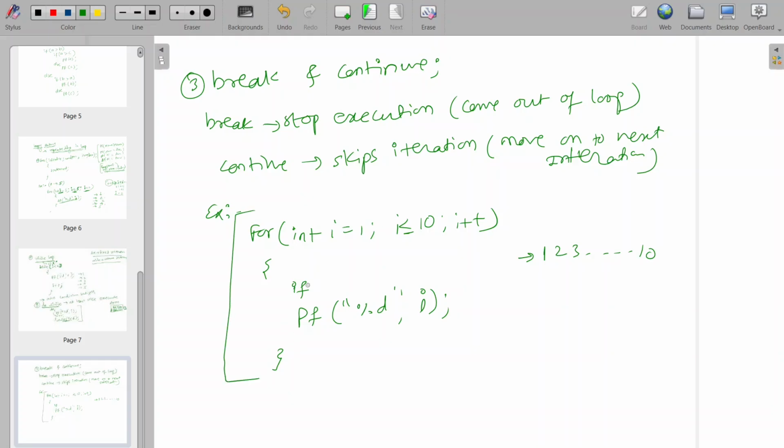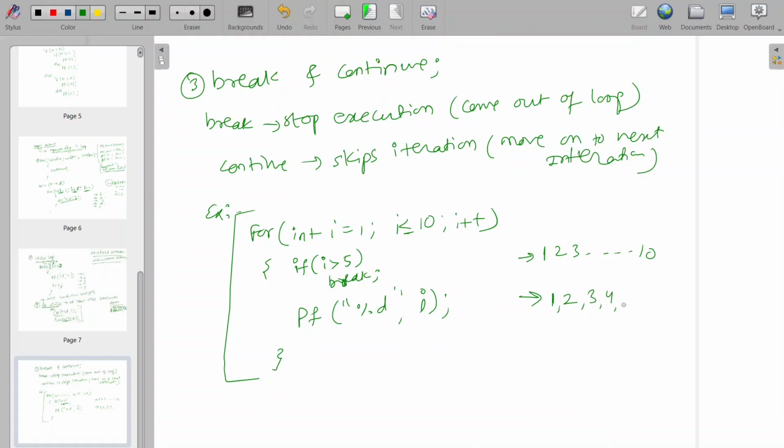But what if I want the output only till 5? If after the 5 control is going, then it should come out of the loop. So for that, I'll write one condition here: if i is greater than 5, then break this loop. So what the break keyword will do, it will make the control come out of the loop. So now output will be 1. Is 1 greater than 5? No, so it will print. 2 greater than 5? No, it will print. 3 greater than 5?